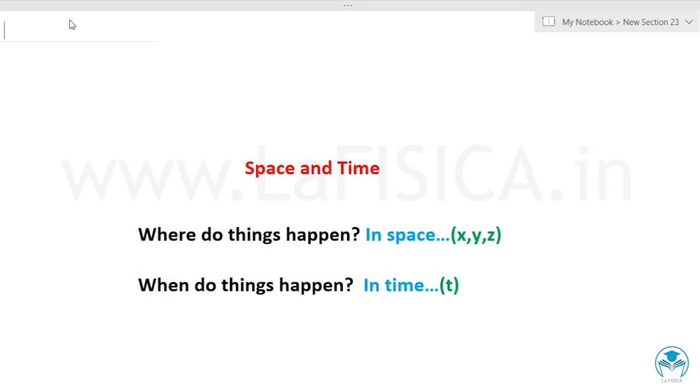If the question is, where do things happen, we will say that's in space. And we usually represent a space with the coordinate x, y, z. And if the question is, when do things happen, then we have the answer in time. And usually we represent it in t. Since we are dealing with relativity, let's see how the coordinates of an event E transform from one reference point to other. Here I remind you that when I say a reference frame, please keep in mind that they are inertial frames of reference.